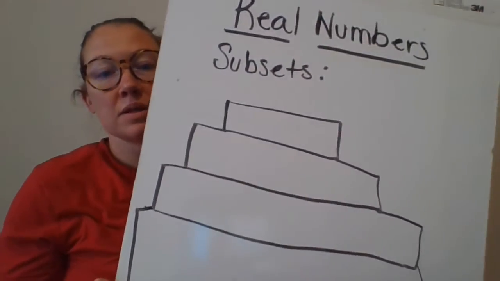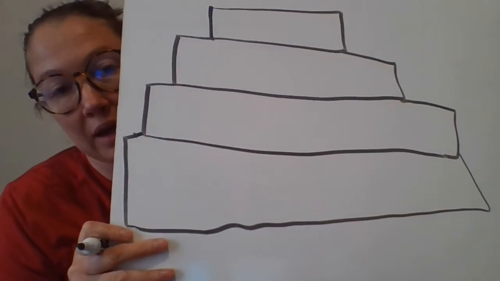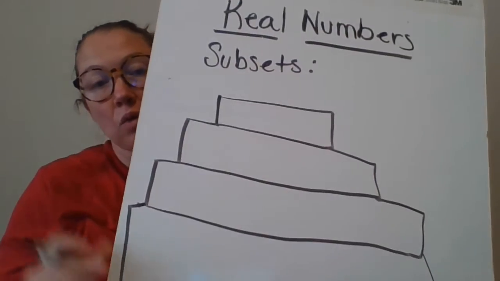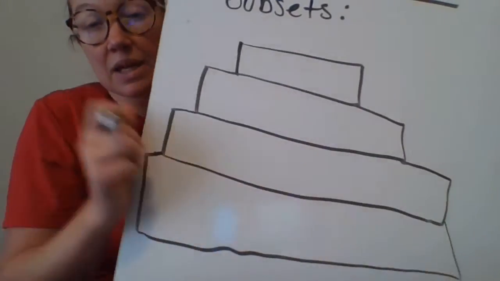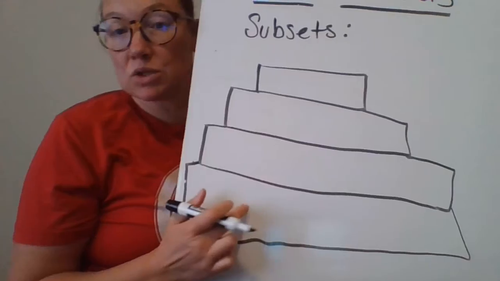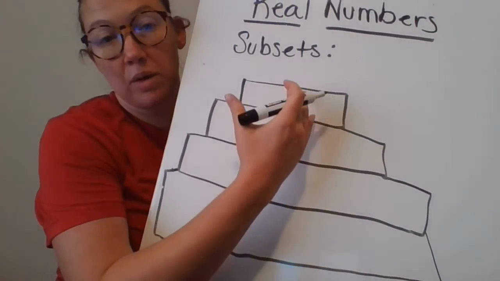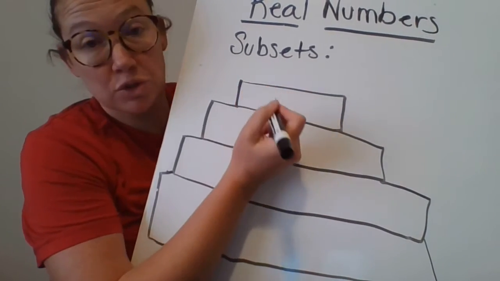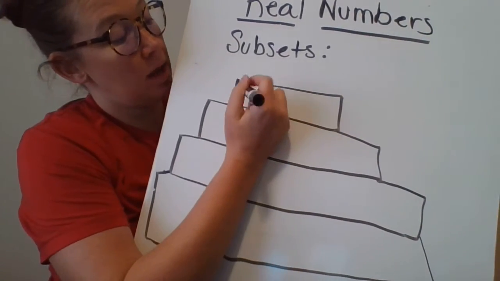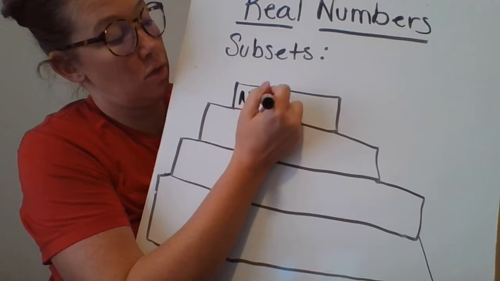Okay, so in this wedding cake, there are going to be your 4 subsets. The bottom one is your biggest group. These are what we call rational numbers. Now, rational numbers are broken up into smaller groups. The first group and the smallest group are called natural numbers.